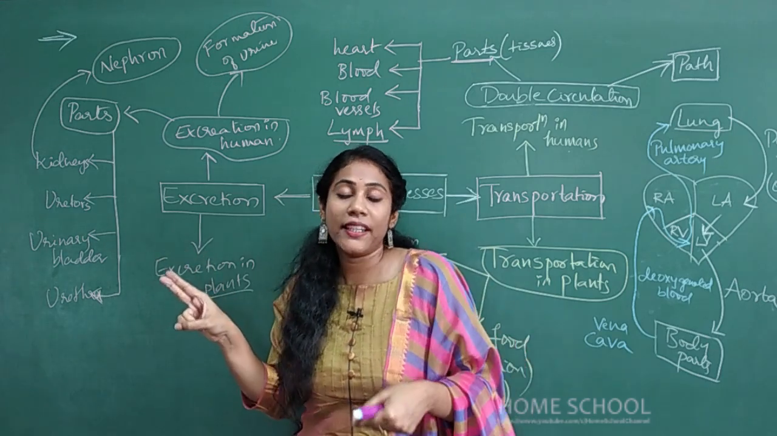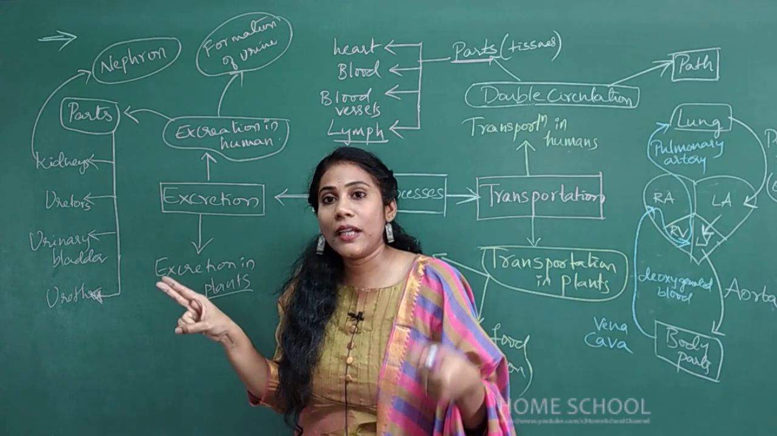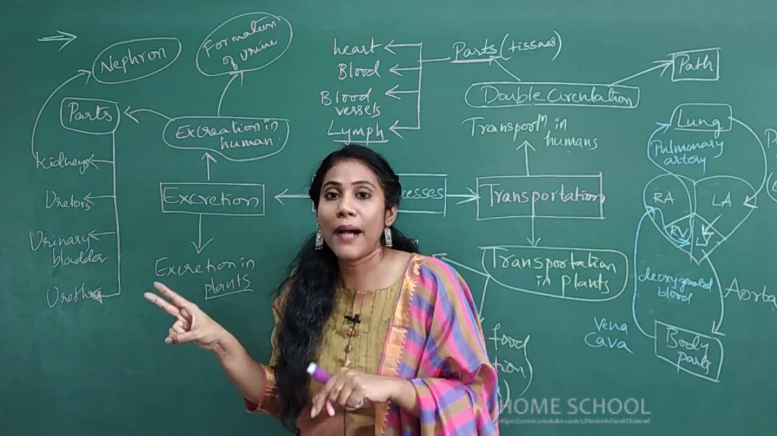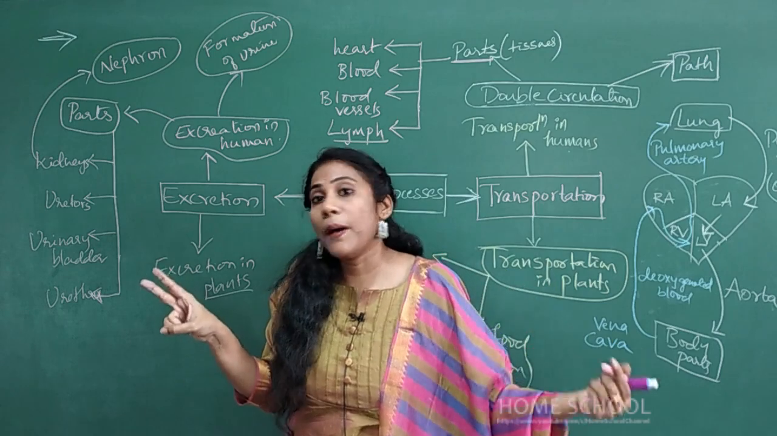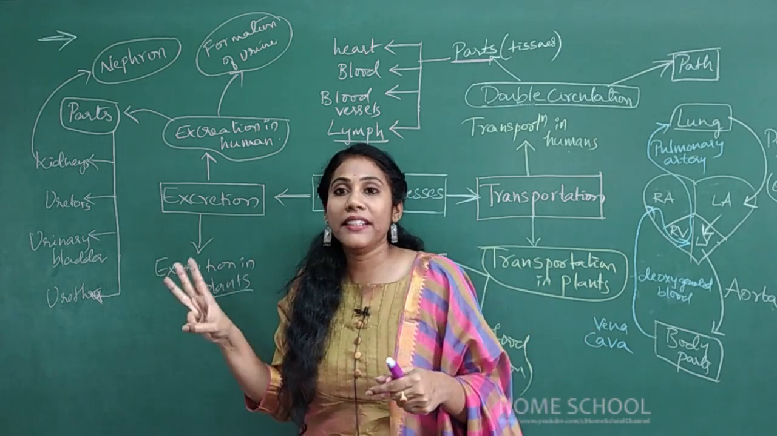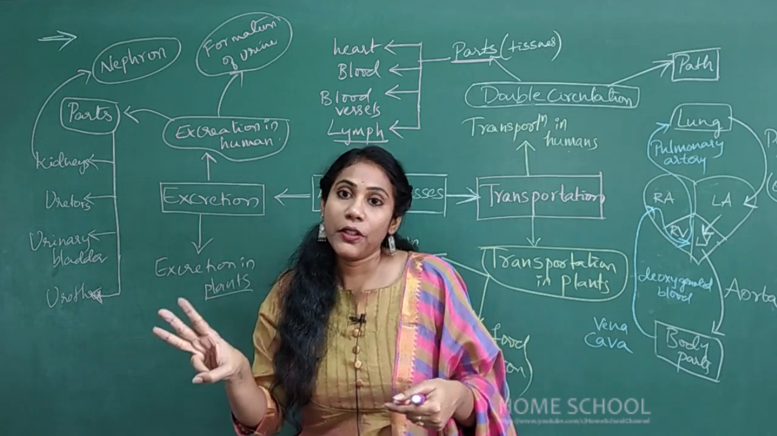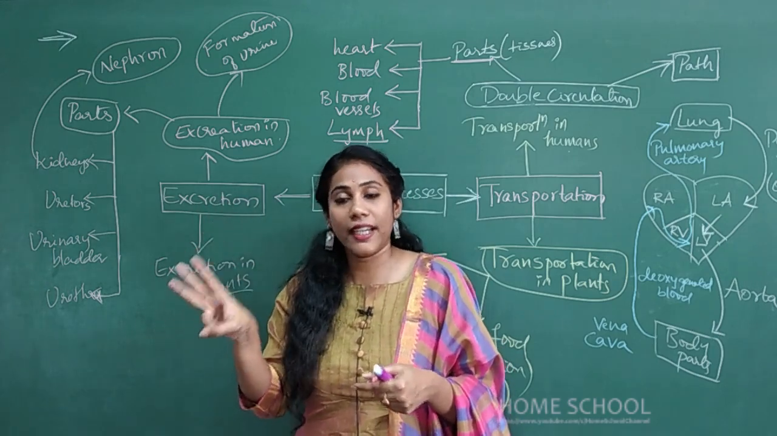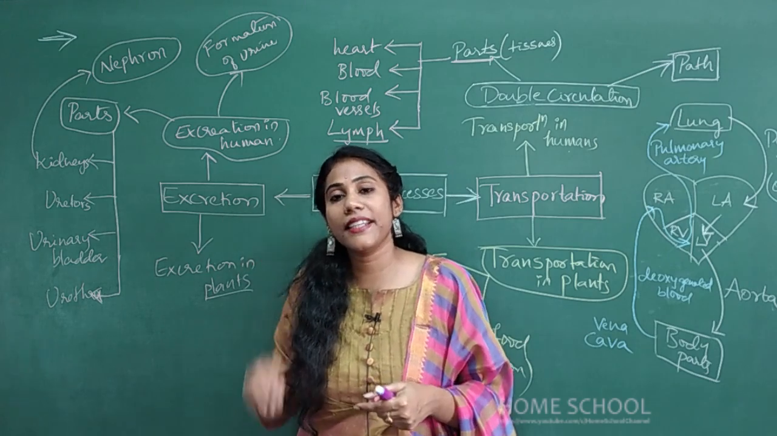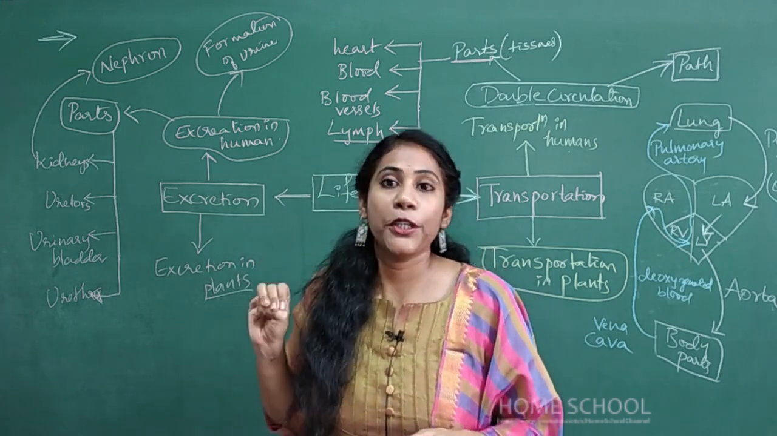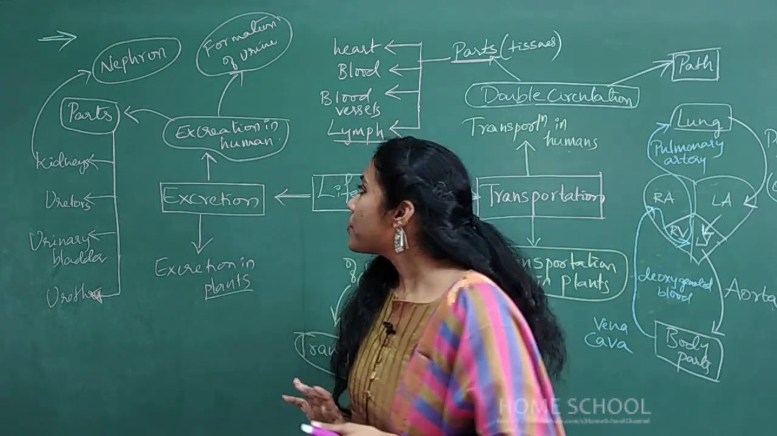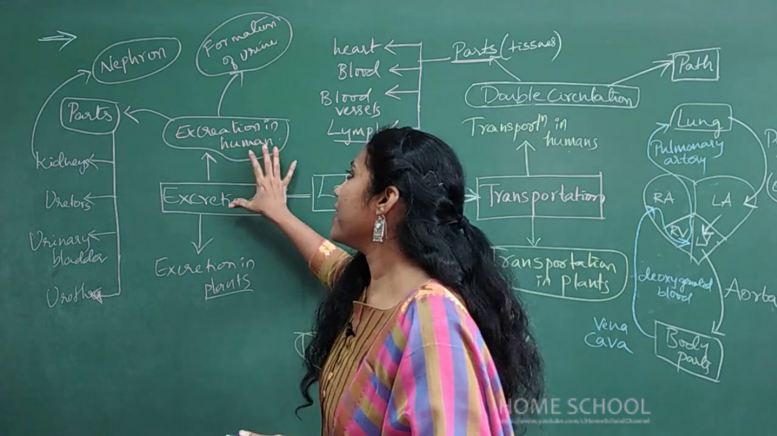I mean in the urine, by any chance if any carbohydrates or amino acids have come, they get reabsorbed in the tubular part, and finally the waste urine gets collected in the collecting tube. Okay, so that is secretion, collection. So these are the three steps you have to study in the urine formation. Clear? So that is all about excretion in humans.